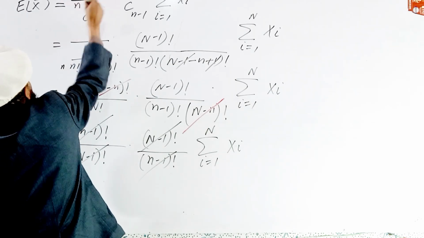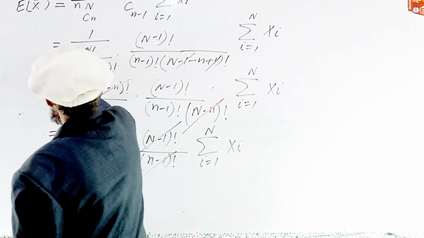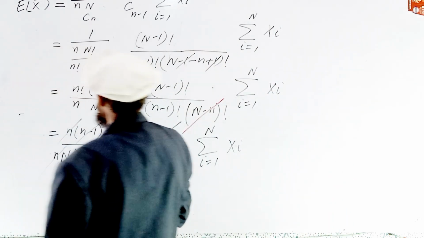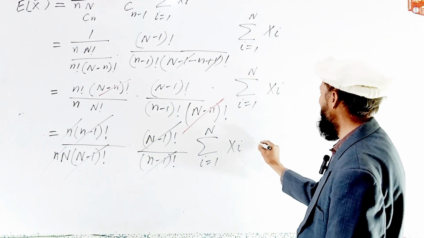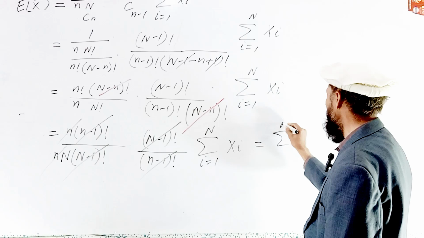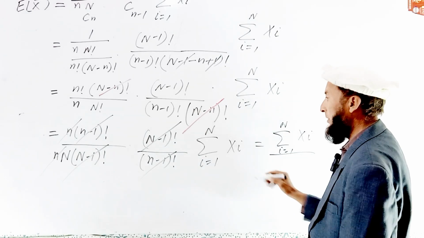There is a missing term, and this term is N and N minus n factorial. Now both are cancelled.